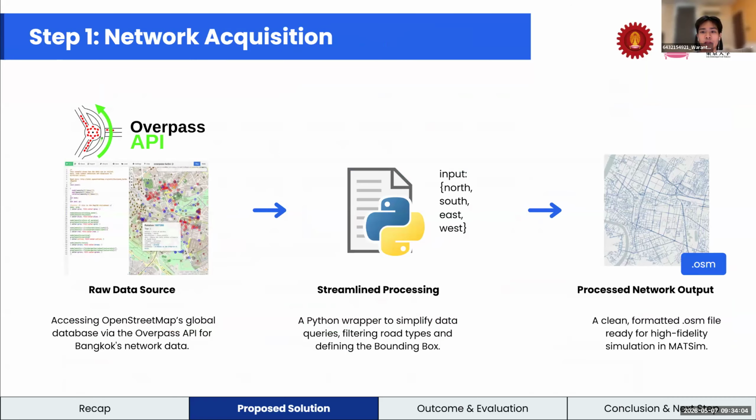First step, network acquisition. We use the Overpass API to get Bangkok road data from OpenStreetMap. Then a Python script filters the area and road types, and the output is a clean OSM file ready for MATSim.